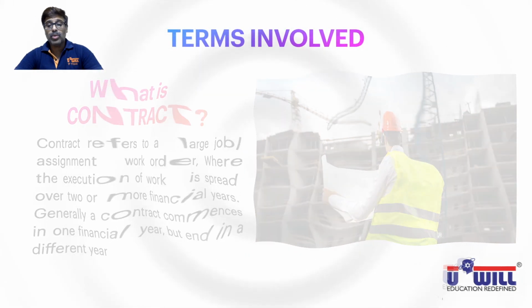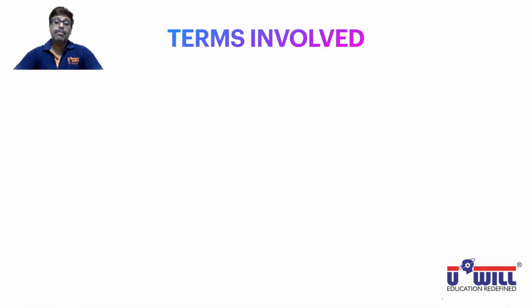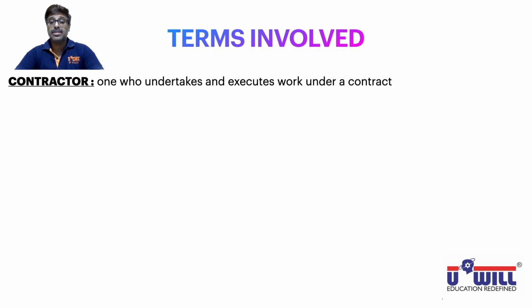Now, before we take up the detailed accounting part in this chapter, we need to understand a few terms involved in this chapter, without which you will not be able to understand which item is an expense or which item is an income. So we will understand a few terms first. Give the heading in your notebooks, everyone: terms involved.